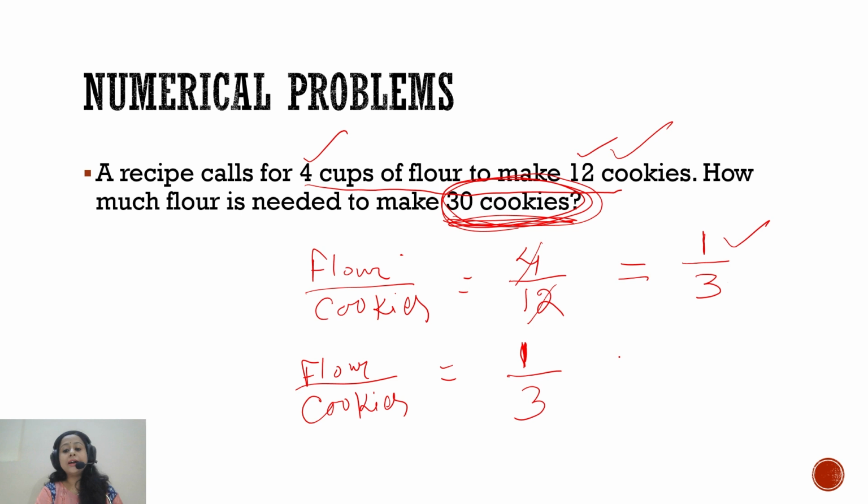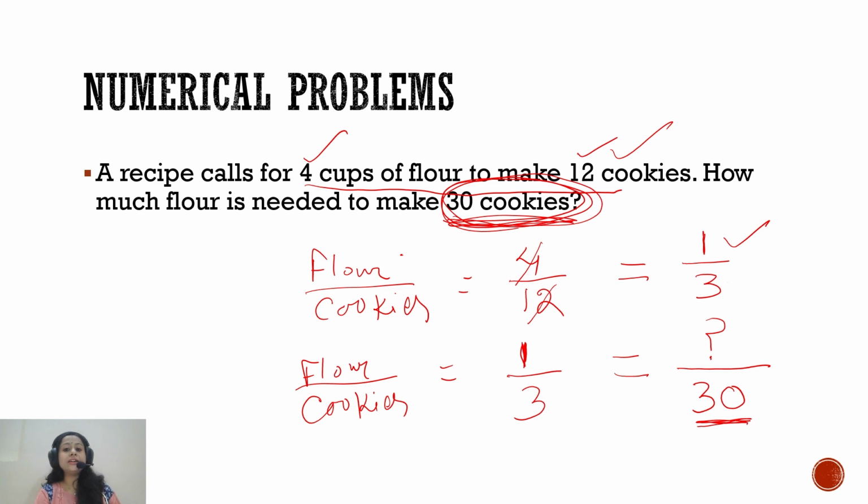And if we just want to scale it up, maintaining the same ratio, we assume that there is the same ratio. So I don't know the number of cups of flour required, but I need 30 cookies. So this extreme term is known.